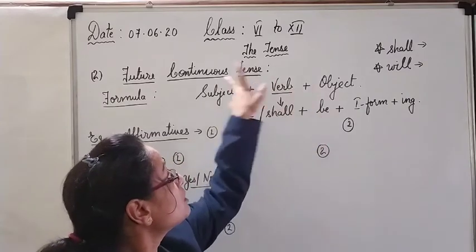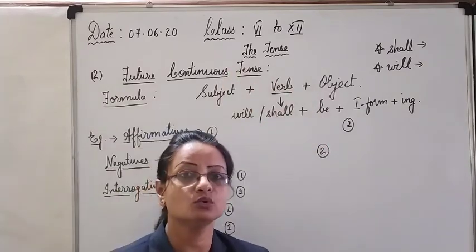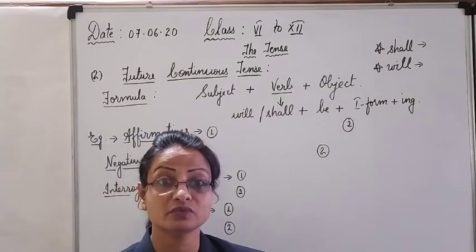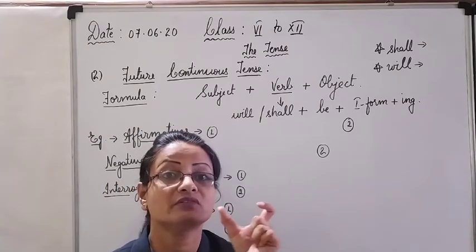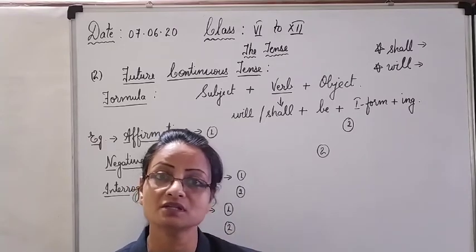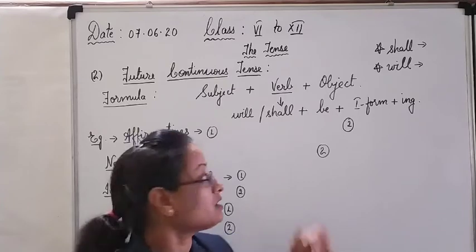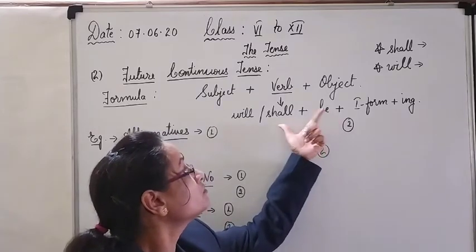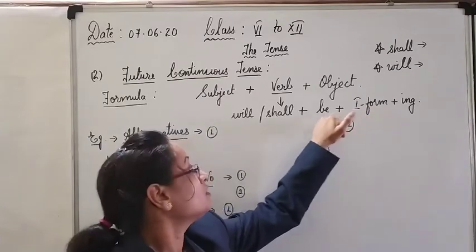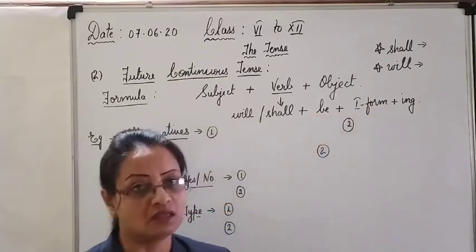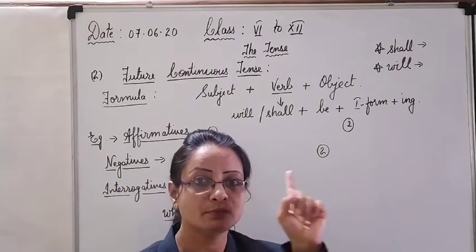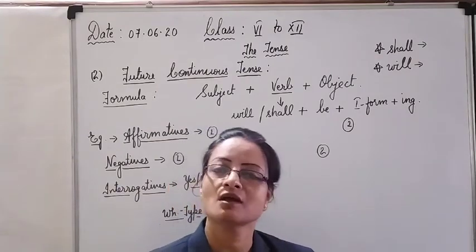Plus, when we talk about the continuous, you already know, as I have told you, that continuous means the ing form of the verb. You have to take it as the trick meaning of continuous, that you have to use the first form of the verb plus ing. And how we have to add these: the helping verb will, shall and the first form and ing with the be. So what is the change in our verb? That is will, shall plus be plus first form and ing.